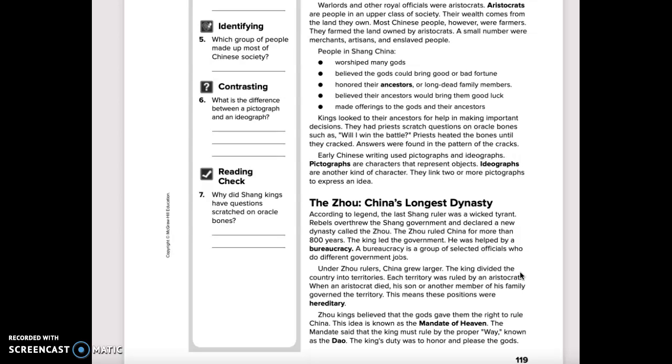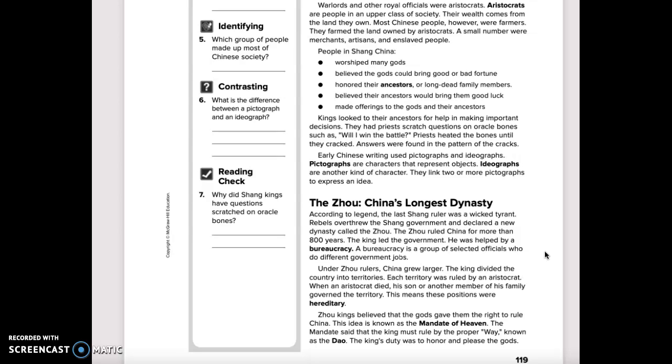Under Zhou rulers, China grew larger. The king divided the country into territories. Each territory was ruled by an aristocrat. When an aristocrat died, his son or another member of his family governed the territory. This means these positions were hereditary.